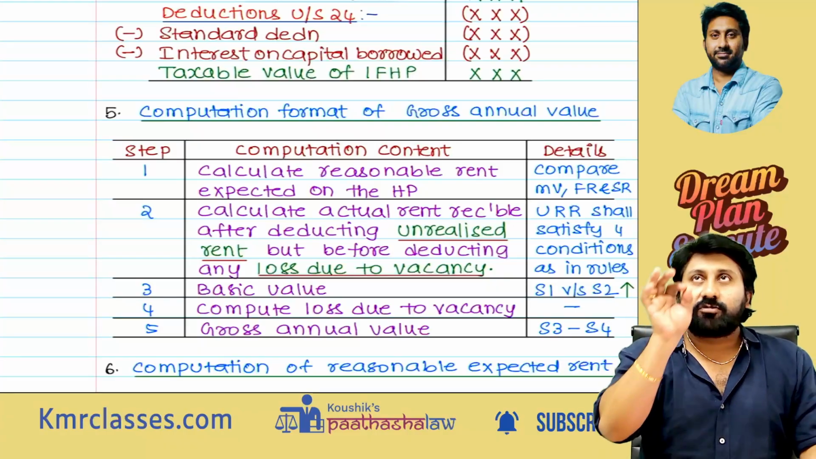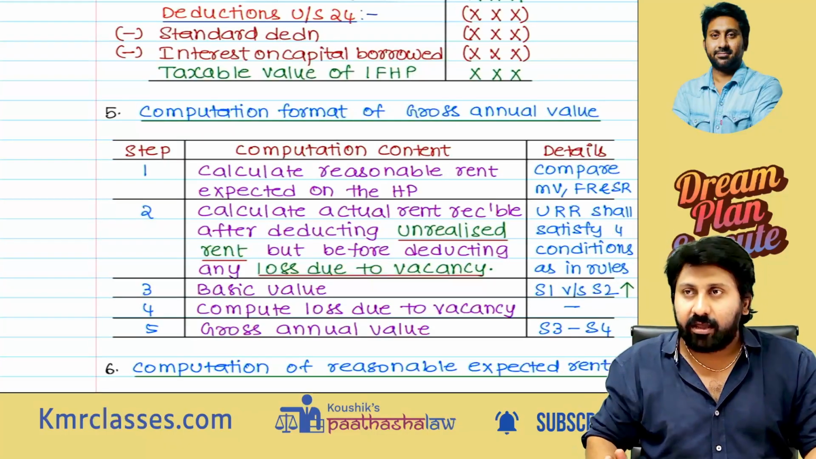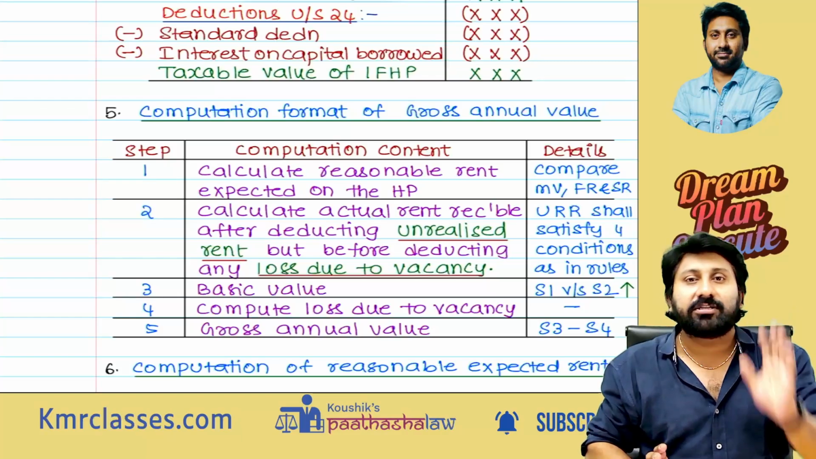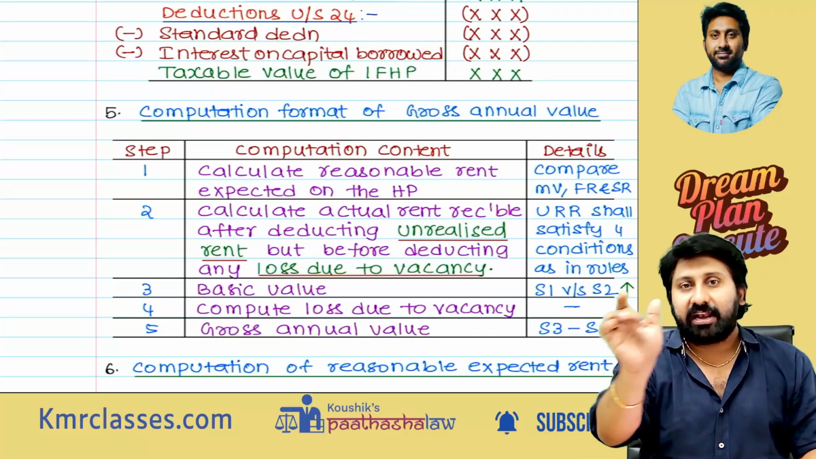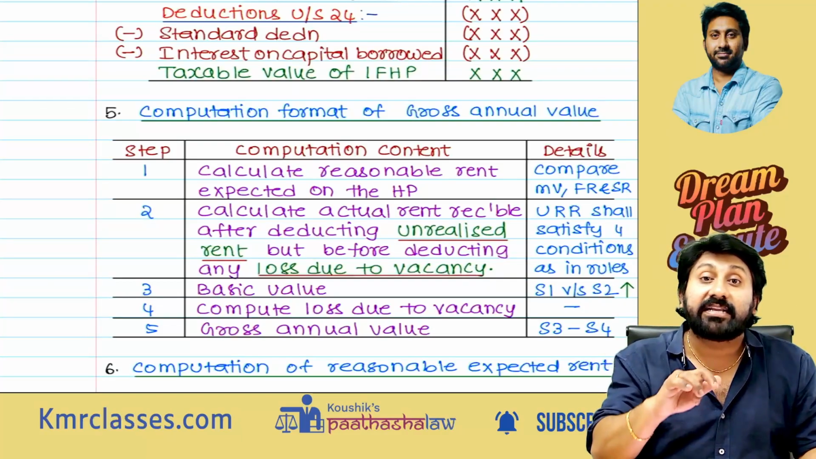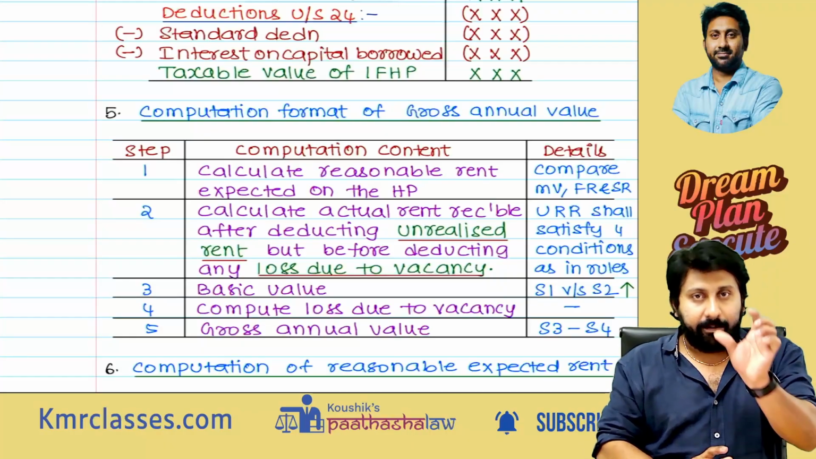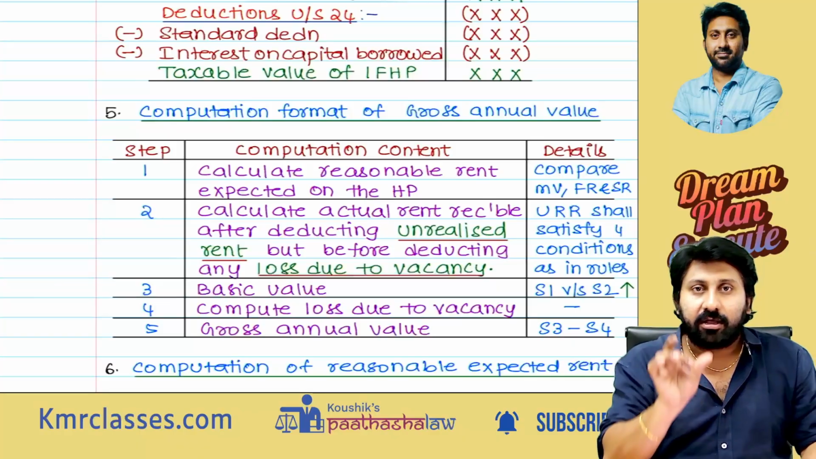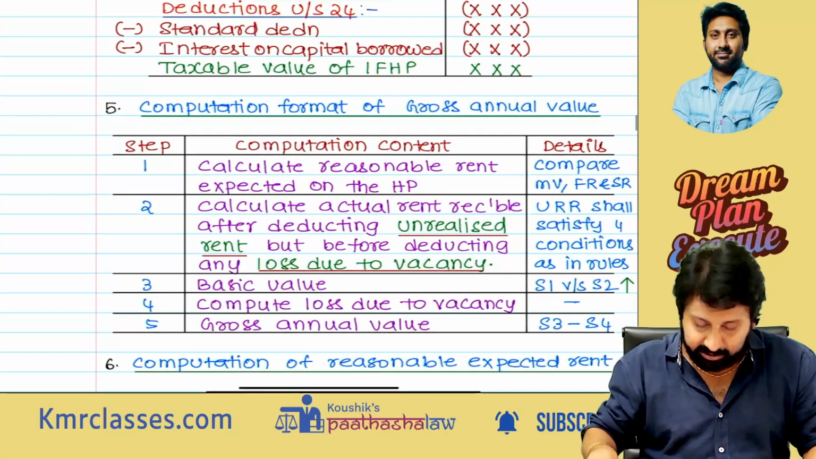See, actual rent receivable. For example, 10,000 per month. 10,000 into 12 is 1,20,000. That's the actual rent receivable. Minus how much rent you did not realize, 20,000. Deduct that. 1 lakh will be considered here in this step.